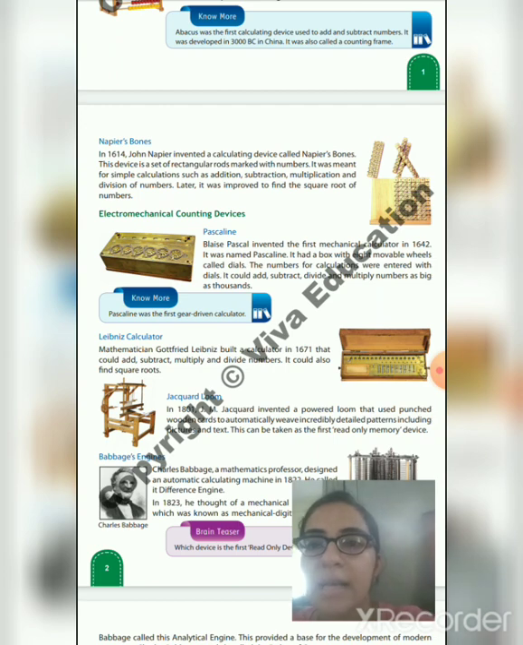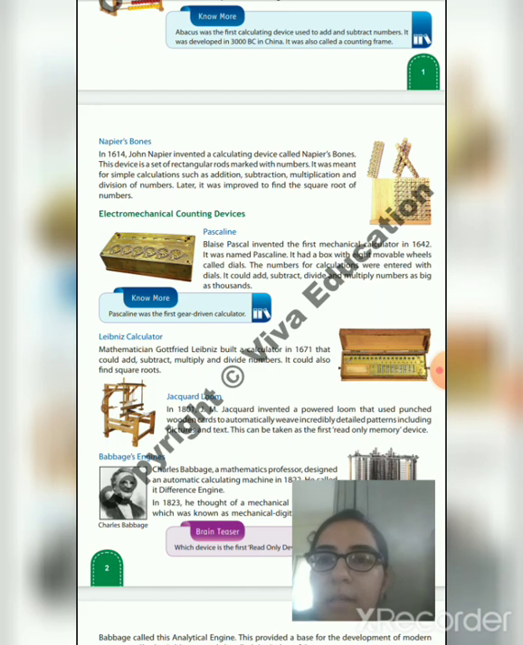Now the second one is the Leibniz calculator. The mathematician Gottfried Leibniz built a calculator in 1671 that could add, subtract, multiply and divide numbers. It could also find square roots. The figure is shown on the right side. So it is the old calculator, which is bigger in size, and it can perform arithmetic operations and also find square roots.